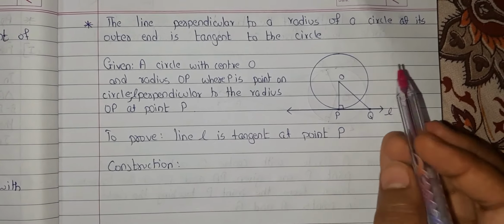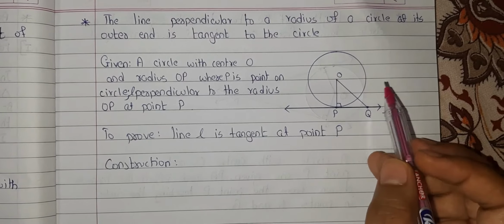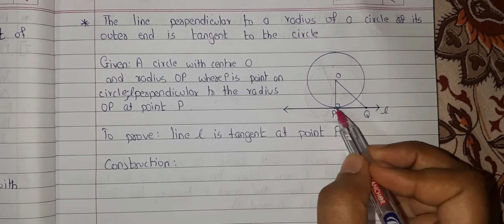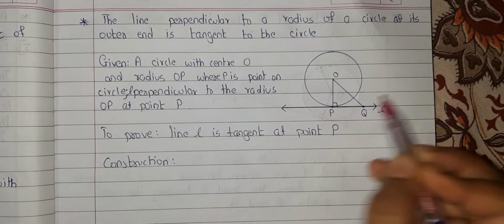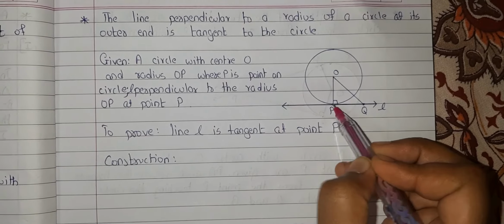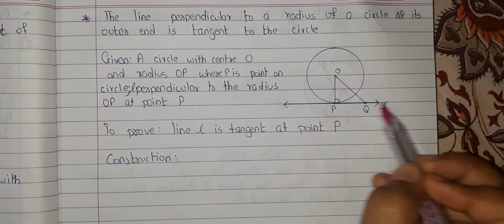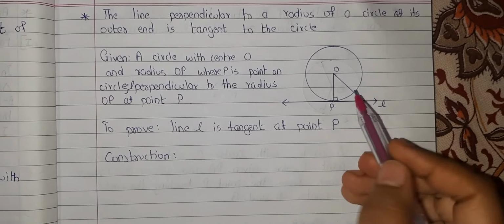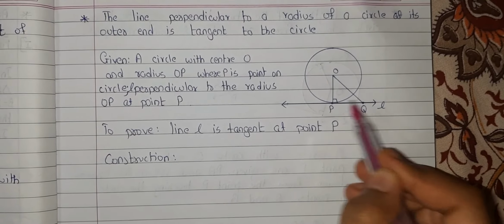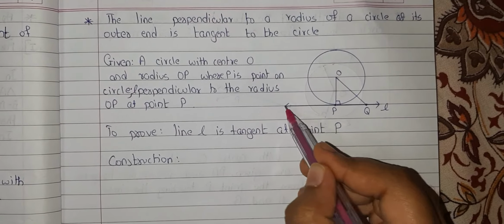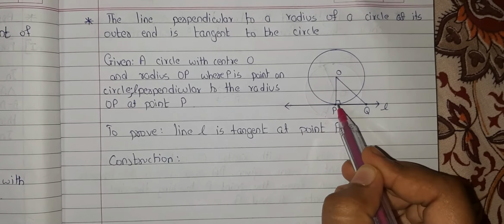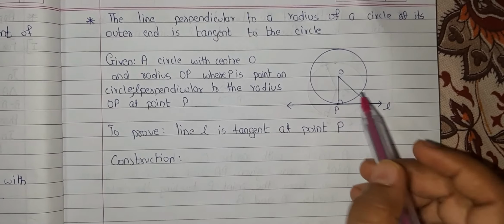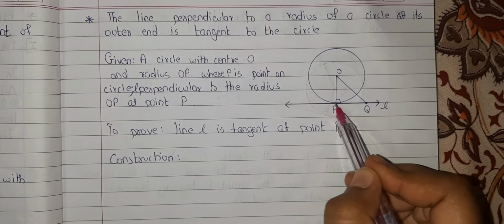So what this theorem says is that I have taken a line L which is touching the circle at point P, and OP is the radius and OP is perpendicular to line L. Since OP is perpendicular to line L at its outer end, we have to say that line L is a tangent to the circle at point P. So we have to prove that line L is a tangent at point P.